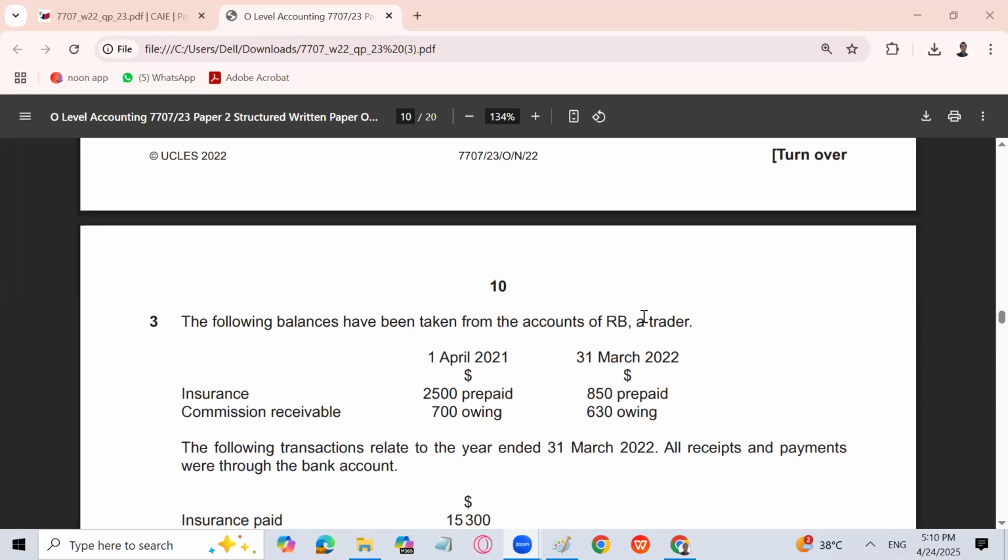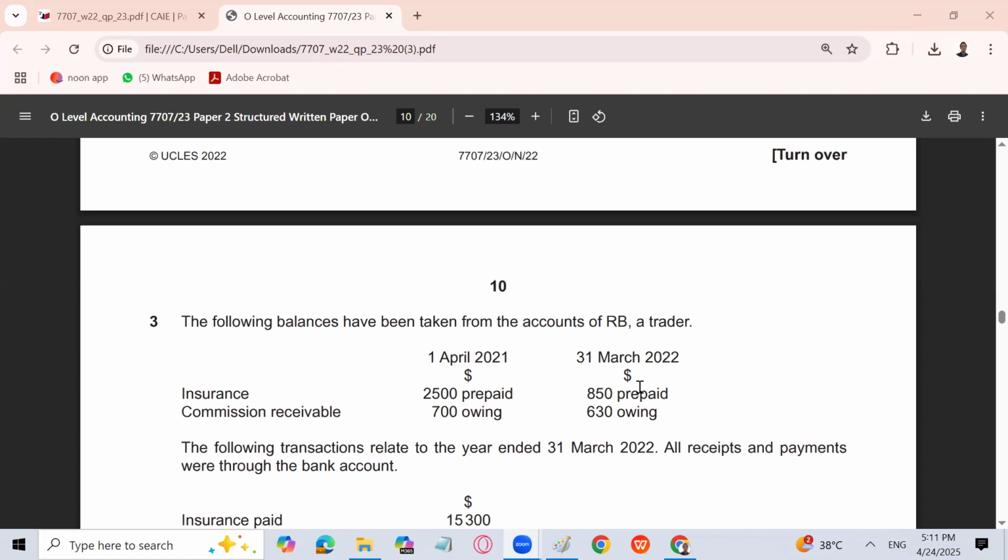We are going to solve a question from O-Level Accounting 7707, October/November 2022. The last question of this paper is also very important, and it can be examined in the exam for May/June 2025 too. The following balances have been taken from the accounts of RB, a trader. Here we have to prepare an expense account and an income account. We are going through how to prepare an expense account and an income account. You can say prepaid or accrued expense account is also the same thing.